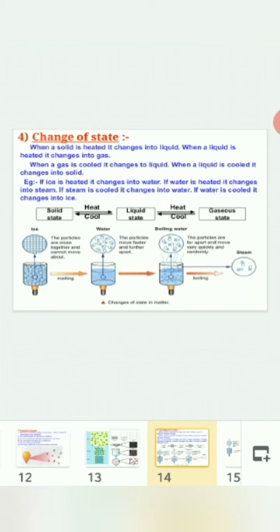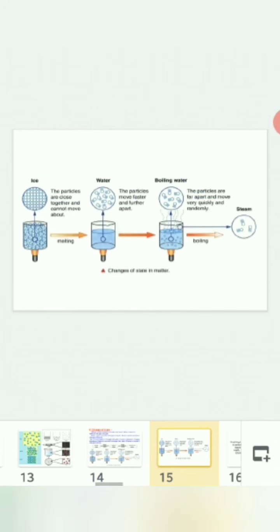Here the diagram is shown how the particles arrange themselves in the solid, liquid and gaseous state. Here again you have a diagram of the particles. They are bound together and they cannot move in solid since it's rigid.